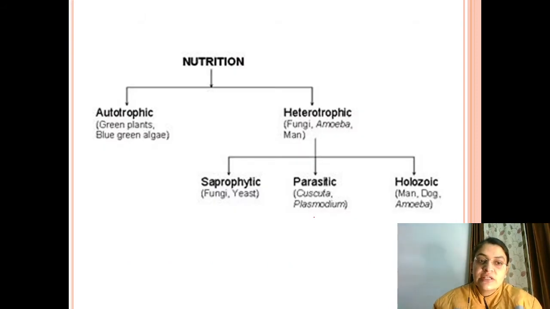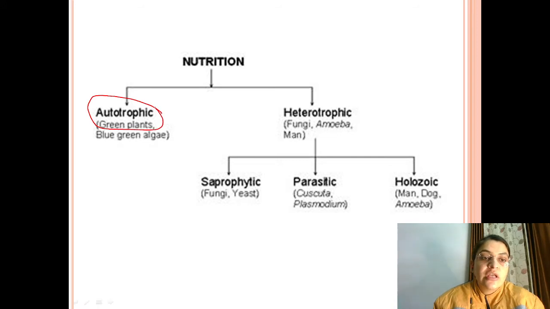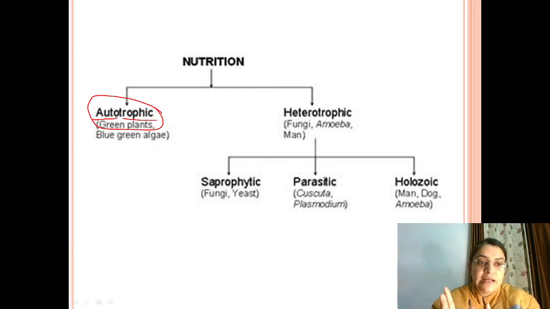So nutrition is basically divided into two types. Actually, we can say two subcategories: autotrophic nutrition and heterotrophic nutrition. First of all, I'll talk about autotrophic nutrition. Auto means self and trophic means nutrition. So autotrophic is divided into two parts: auto and trophic. Auto means self and trophic means nutrition.